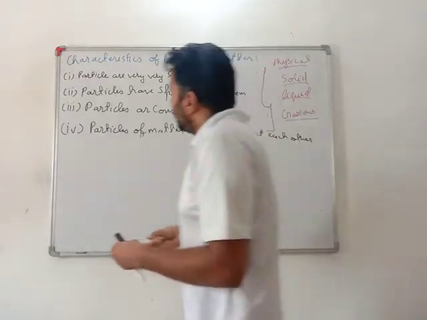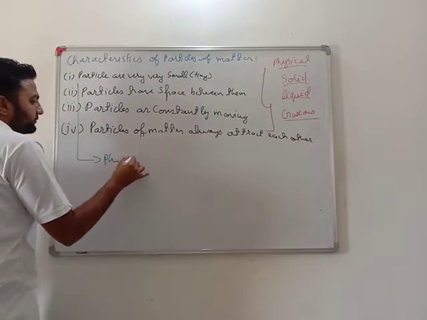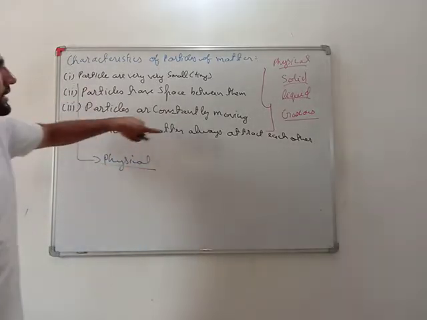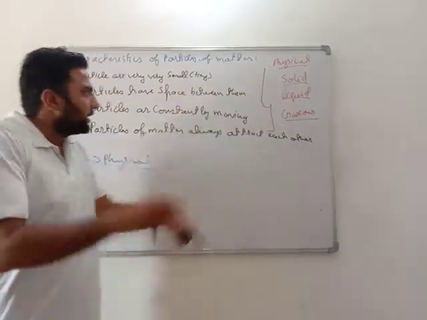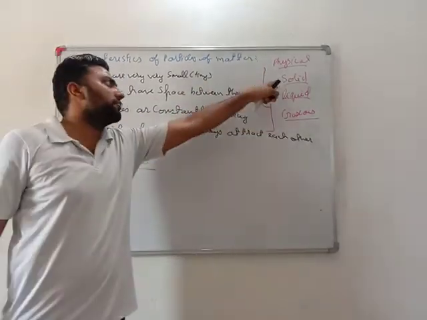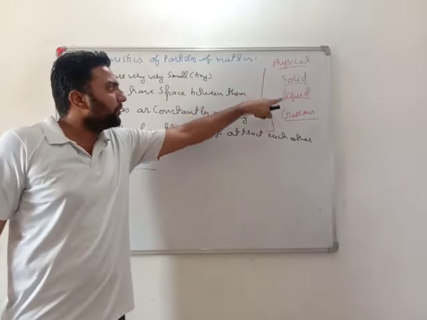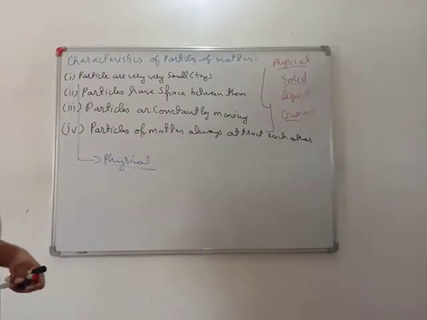Very important. These properties are all physical properties. These physical properties decide the physical state of matter, that is solid, liquid, and gas. If these properties change, solid changes to liquid, liquid changes to gas. Got it? Solid, liquid, and gas are decided by these properties of particles.